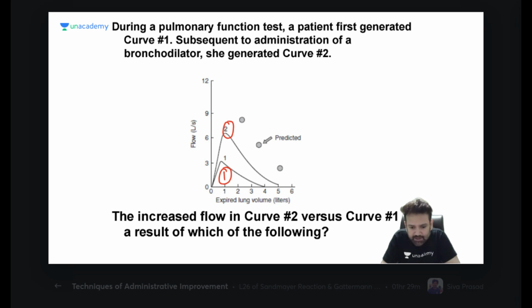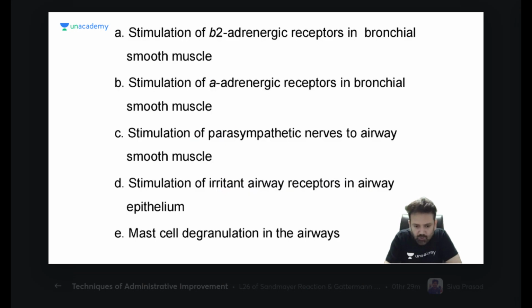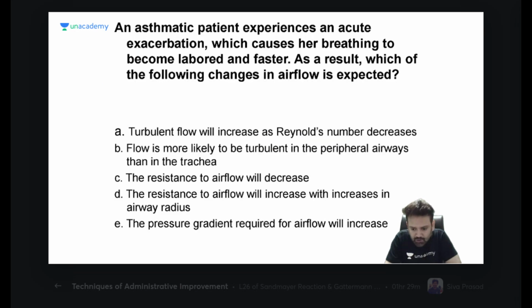So after giving that drug, it becomes... beta 2 adrenergic agonist. Yes, good. So what will be the answer? Simply, the answer will be stimulation of beta 2, like salbutamol and all those things, adrenergic receptor in the bronchial smooth muscles. Simple question. I should not discuss this.